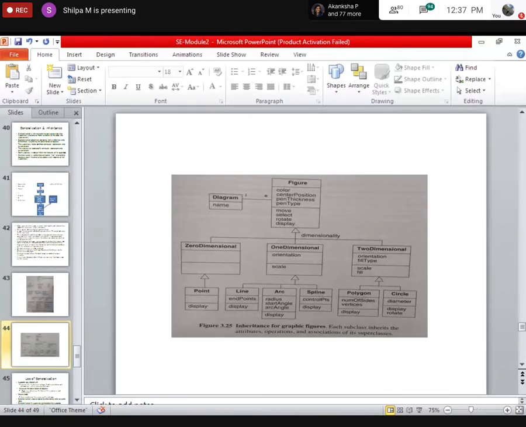Okay, Muskan, 10. Okay, Suchita, others. So Sahil and Sankirtana are not there in the class.